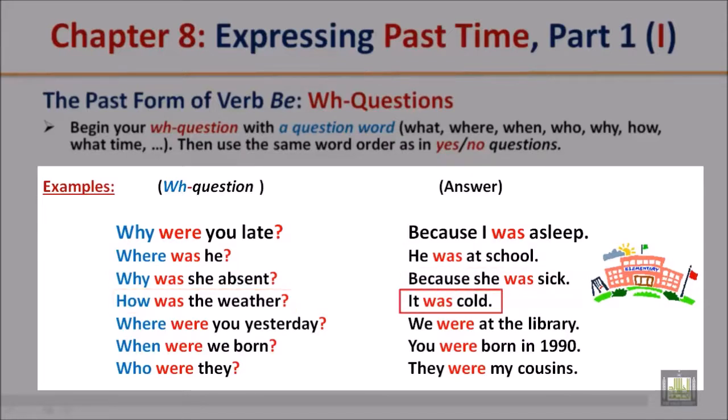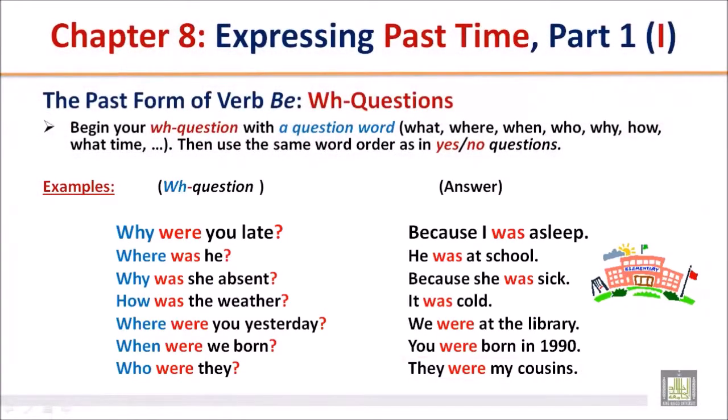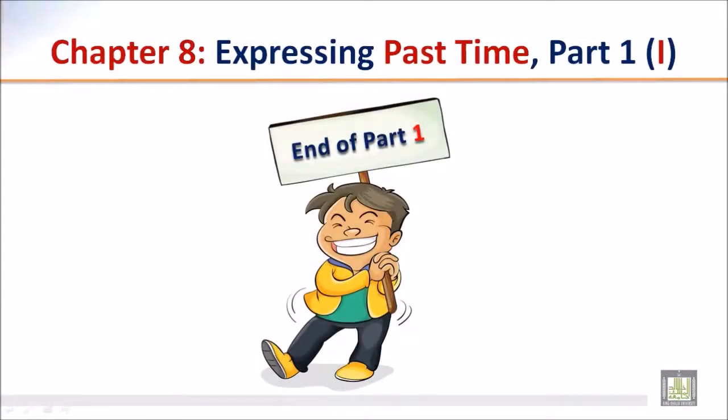How was the weather? It was cold. Where were you yesterday? We were at the library. When were we born? You were born in 1990. Who were they? They were my cousins. End of part 1.